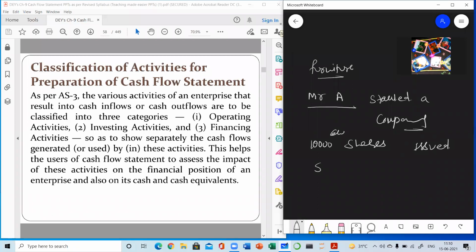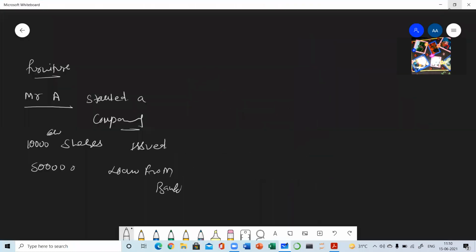And 5 lakh rupees he has taken as a loan from bank. He has taken a loan from bank, and by spending rupees 2 lakh he has purchased the machinery.